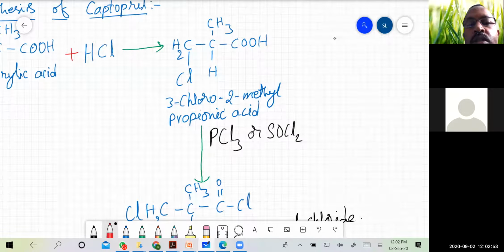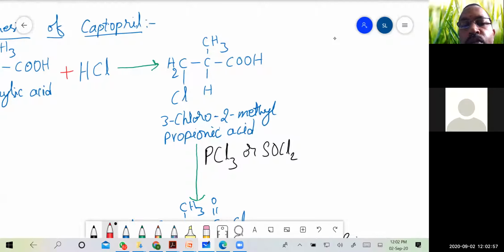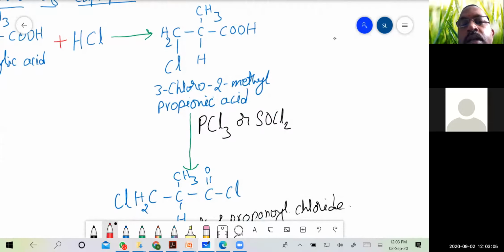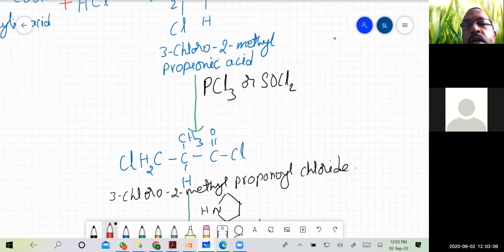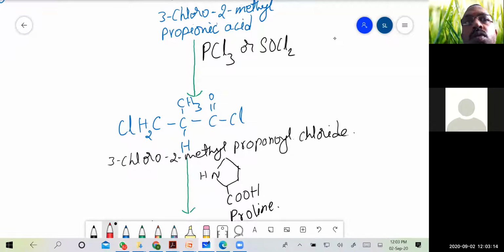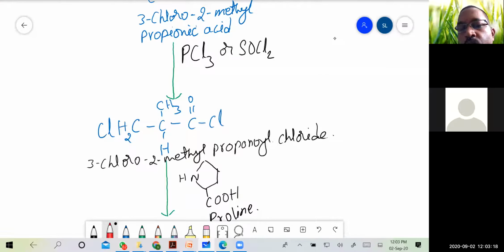The formed compound is 3-chloro-2-methyl propionic acid, and on treatment with PCl3 or thionyl chloride, it forms 3-chloro-2-methyl propionyl chloride.